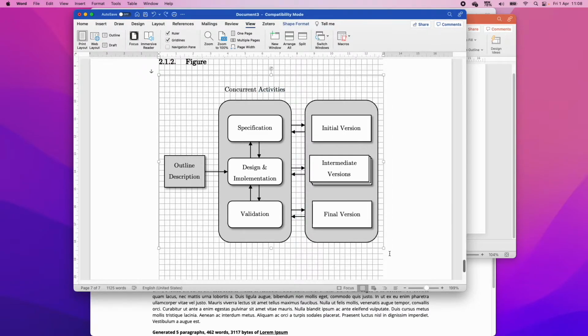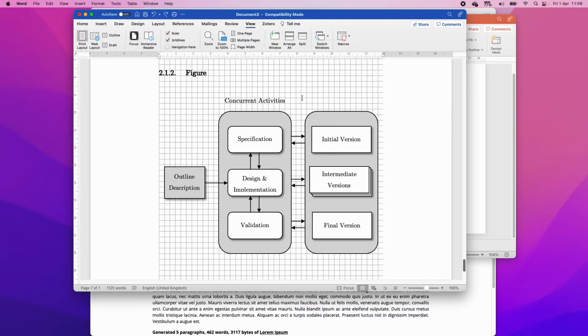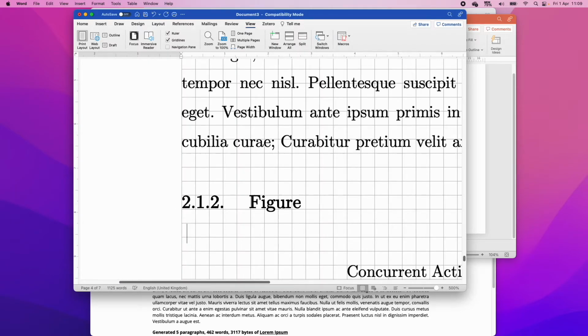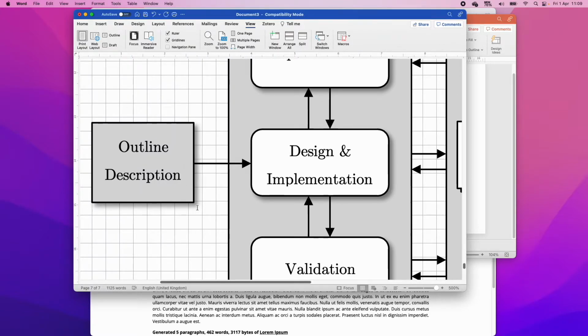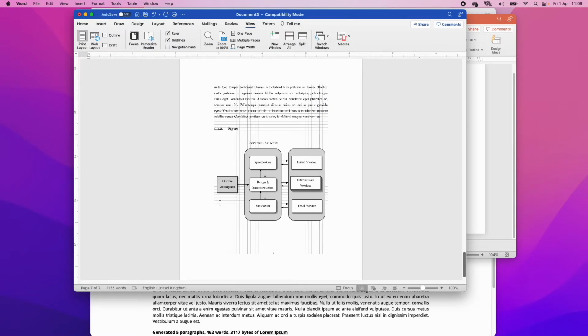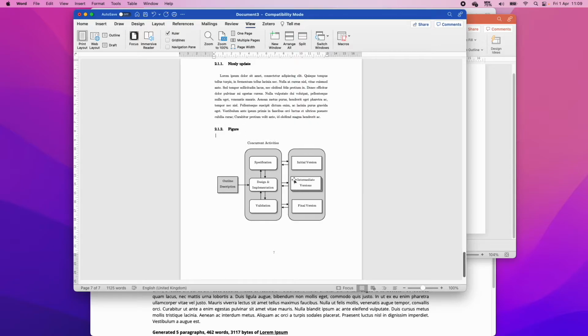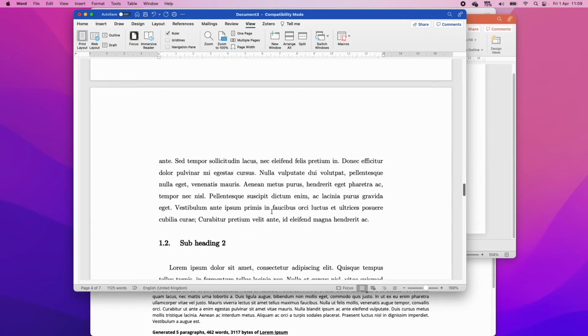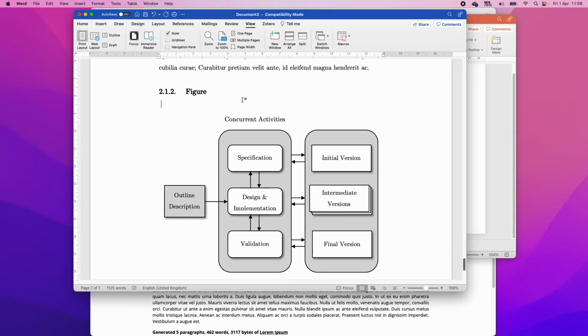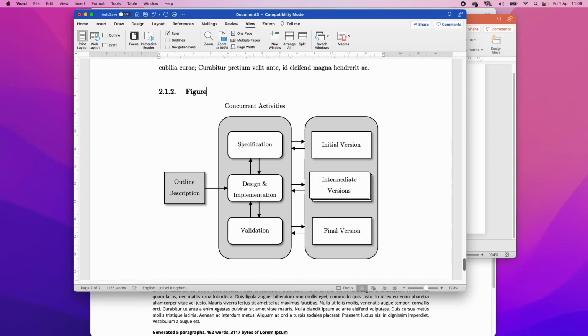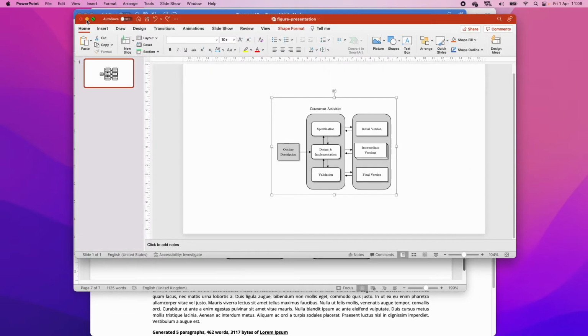So here we've got our thesis, our figure, and it has this really nice, consistent use of graphics. I can zoom in really far, and it will still have that quality, no matter what the zooming is. Let me get rid of the grid lines. No matter what the zooming is or how big or small I make it, it will still remain in this quality.